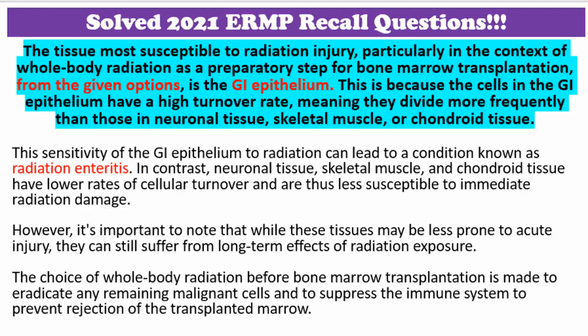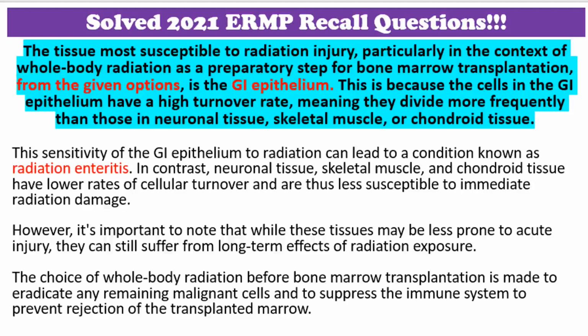From the given options, the tissue most susceptible to radiation injury, particularly in the context of whole-body radiation, is the gastrointestinal epithelium. This is because the cells in the GI epithelium have a high turnover rate, and they divide more rapidly than those in neuronal tissue, skeletal muscle, or chondroid tissue. This sensitivity of the gastrointestinal epithelium to radiation can lead to a condition known as radiation enteritis.